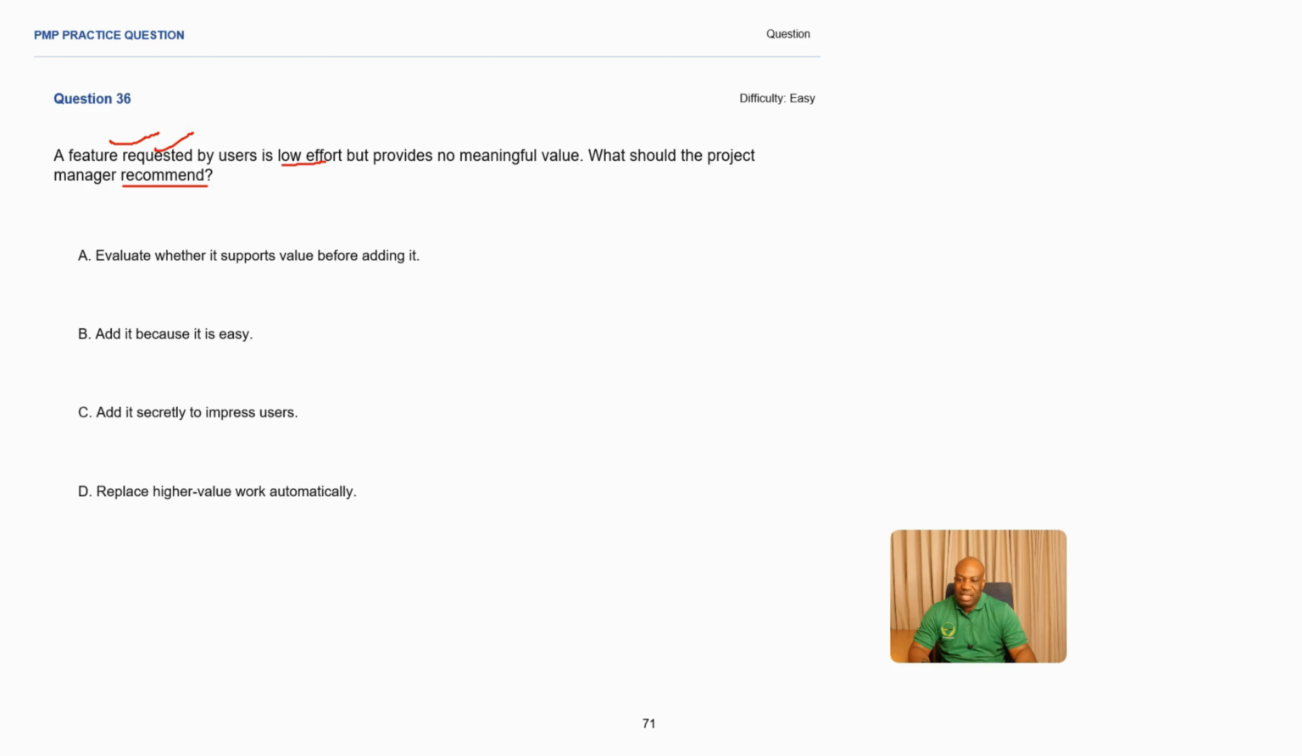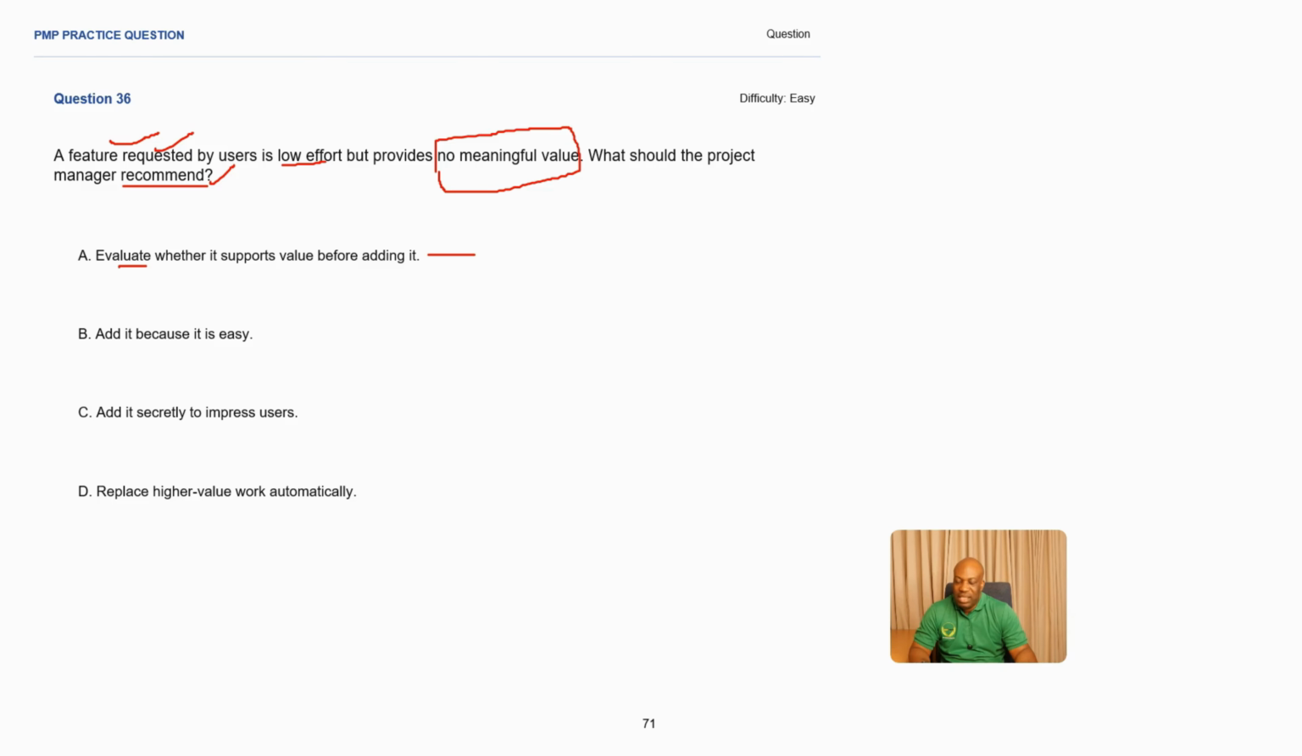So one of the mindsets is to make sure that whatever you do in the project is adding value, either to the business or to the project. So let us go through the answers to see what the project manager should recommend. Evaluate whether it supports value before adding it, okay? This makes sense. Evaluation is very important. I like the word evaluation. You're getting more information before you take action.